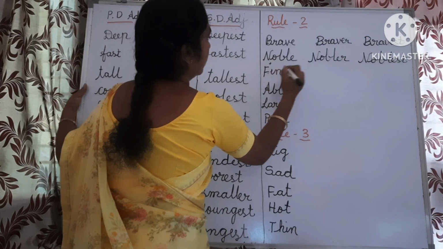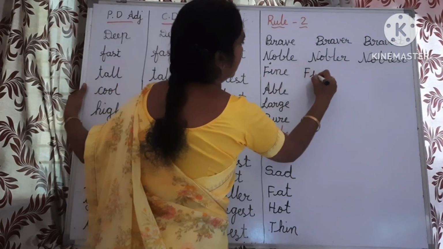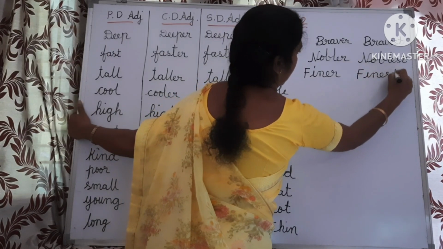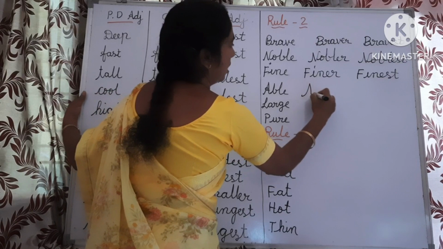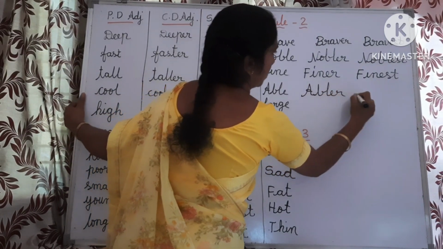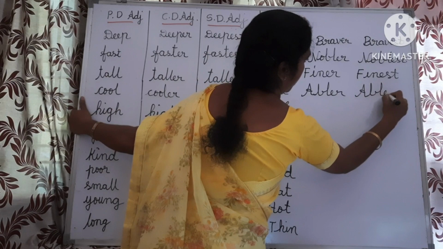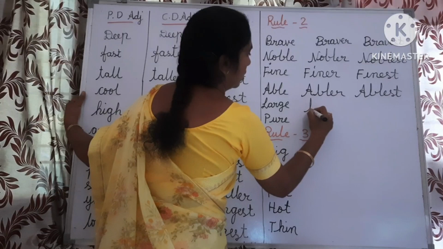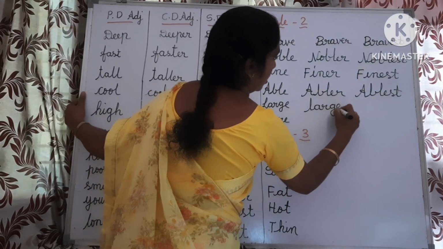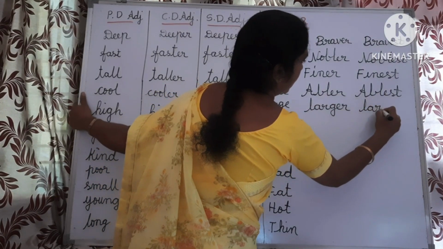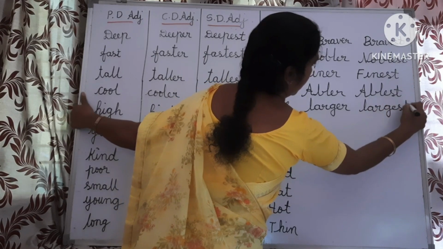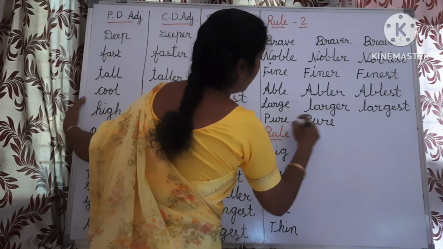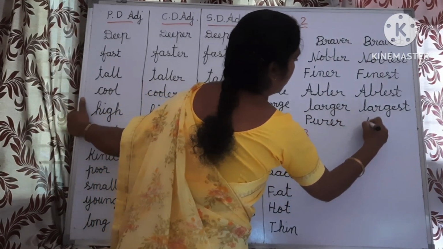Third example, fine, finer, finest. Next, able, abler, ablest. Next, large, larger, largest. Add only r in the comparative degree, only st in the superlative degree. One more example, pure, purer, purest.